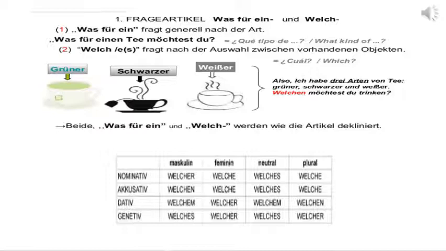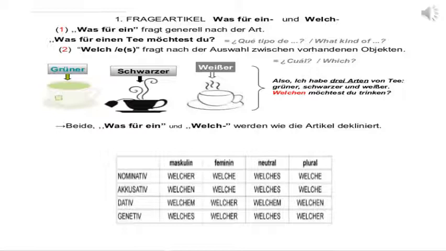Like for example here, Welchen Tee möchtest du trinken? There are 3 options: grünen, schwarzen, weißen. So whenever there is a specific choice, then Welsh is used, and always the answer is given with the definite article in case of Welsh Fragen.